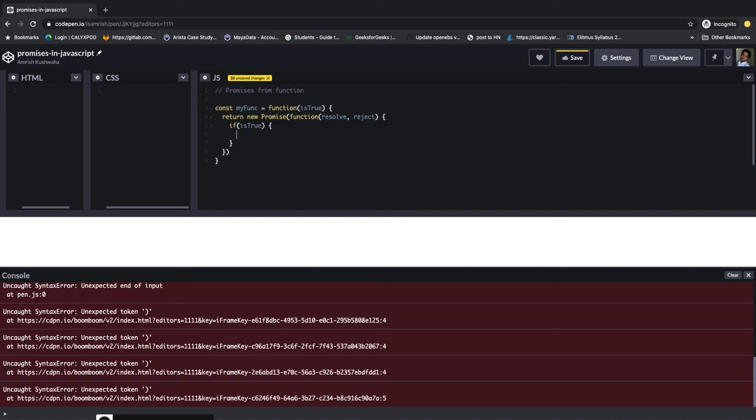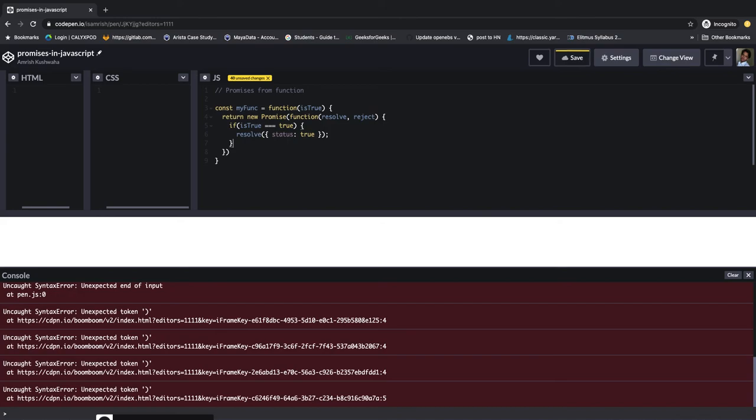Basically I can write it like isTrue triple equal true, then resolve, and I can send any value like true. Here I am sending a string. I can send an object also, let's say status true.